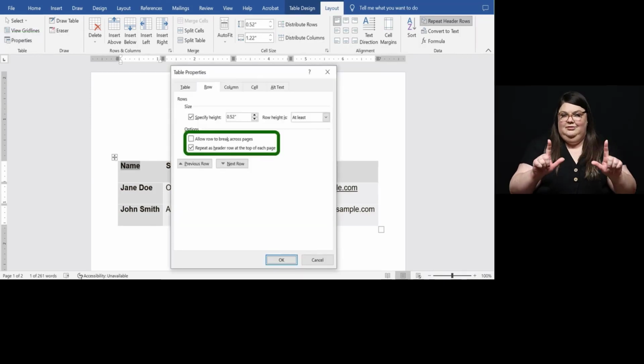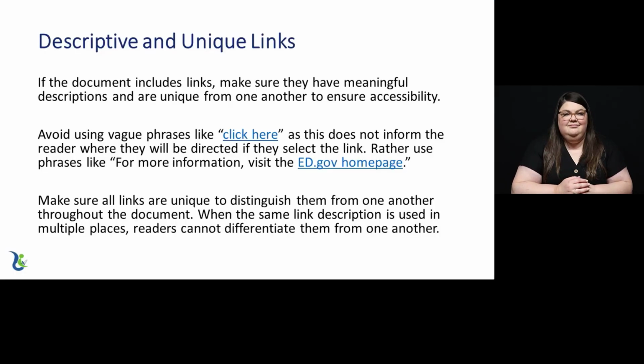In the Table Properties window, select the Row tab. Under Options, unselect the Allow Row to Break Across Pages option. Then, select the Repeat as Header Row at the top of each page option. Select OK. You have now defined your header row.